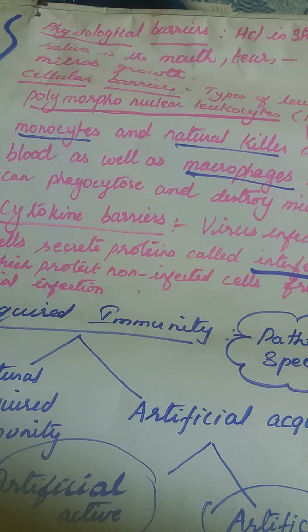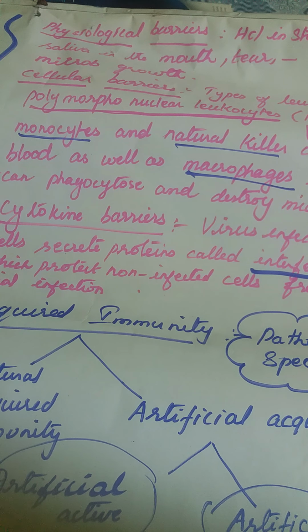That is another thing. So what are the 4 headings that come under the innate immunity? Physical barrier: skin and mucus lining come under physical barrier. Physiological barrier: HCl, tears, and saliva from the mouth come under physiological barrier.